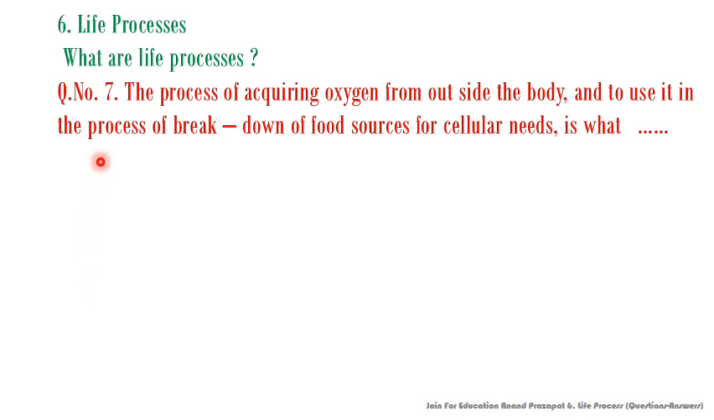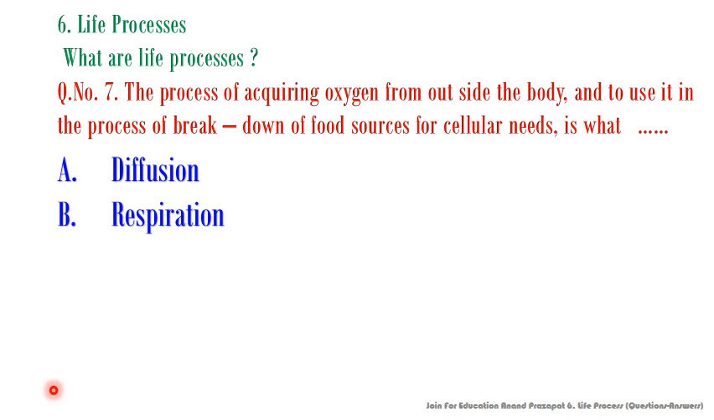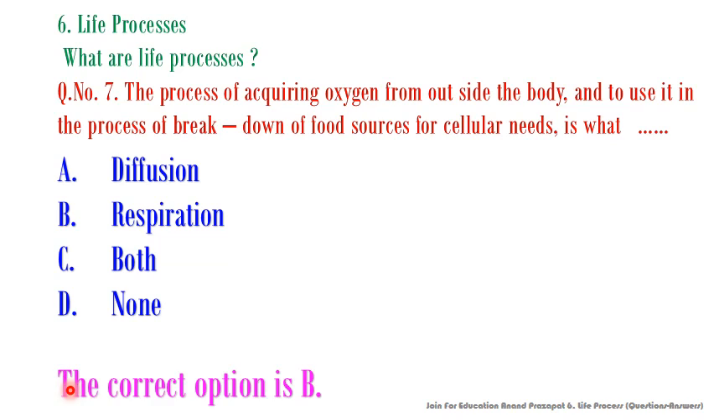This is the question number 7. The process of acquiring oxygen from outside the body and using it in the breakdown of food sources for cellular needs is what? Fill in the blanks. So let's see what are the options of this question. Diffusion, respiration, both, none. So the correct option of this one will be respiration. The correct option is B.